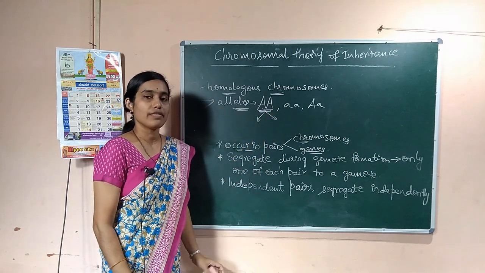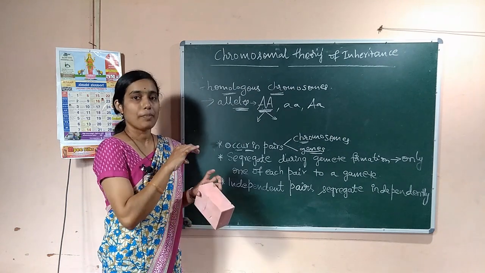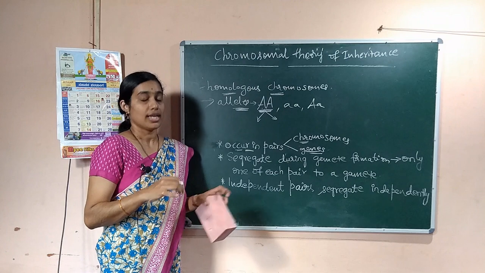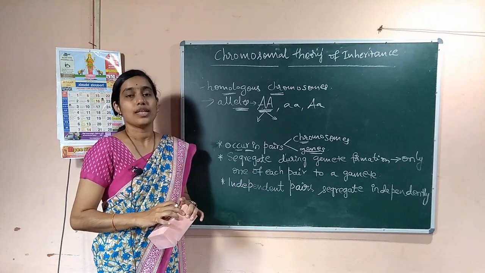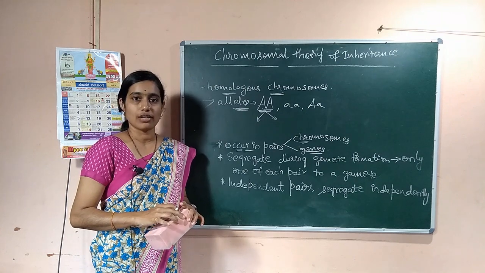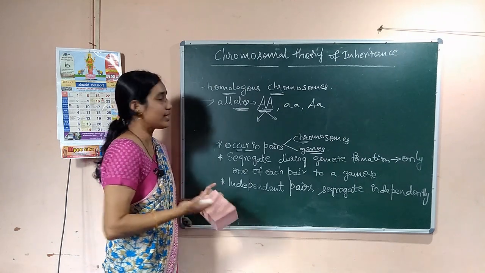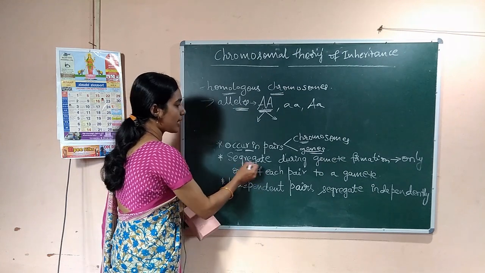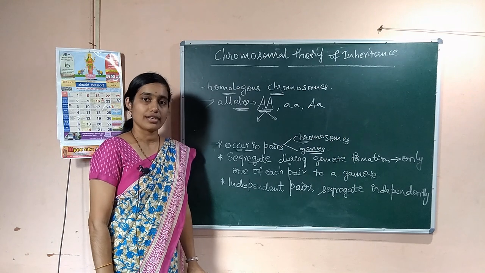Even the homologous chromosomes separate, that is, segregate, during gamete formation. That is what is explained in Mendel's law of segregation, isn't it? Mendel's law of segregation said the same: they segregate during gamete formation. So both chromosomes and genes.